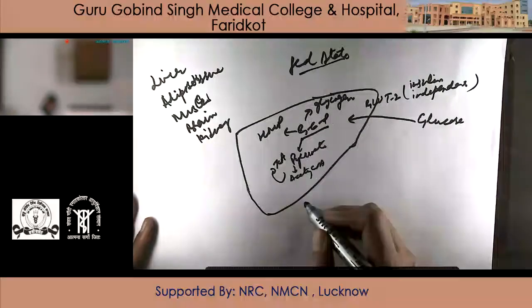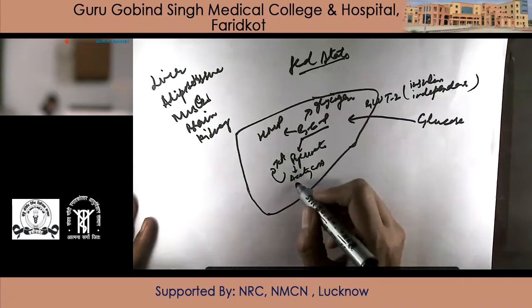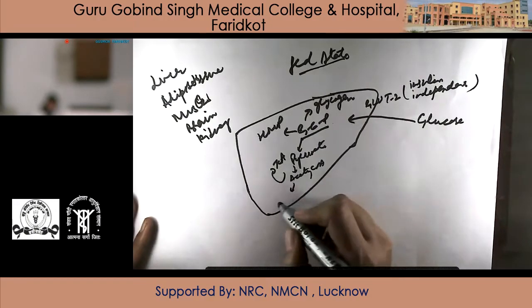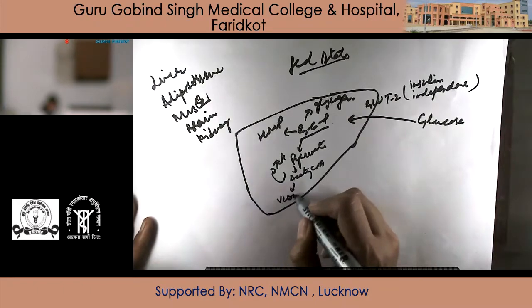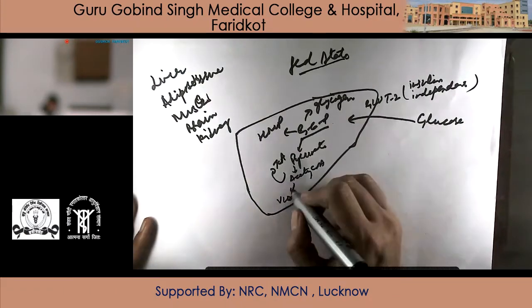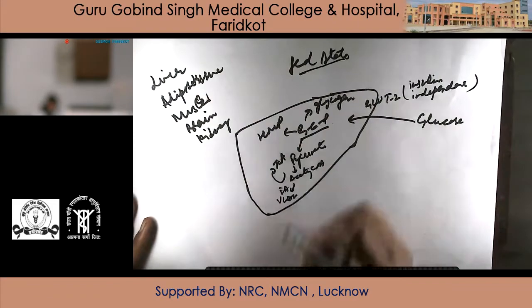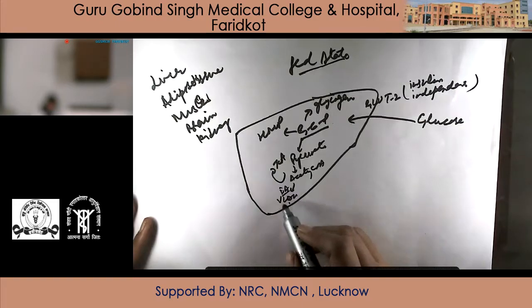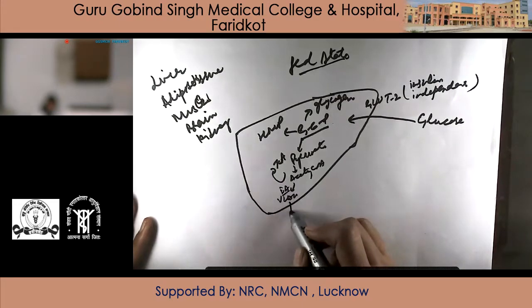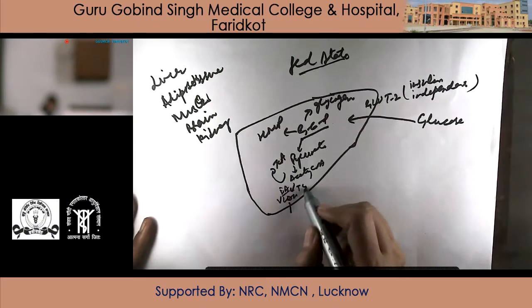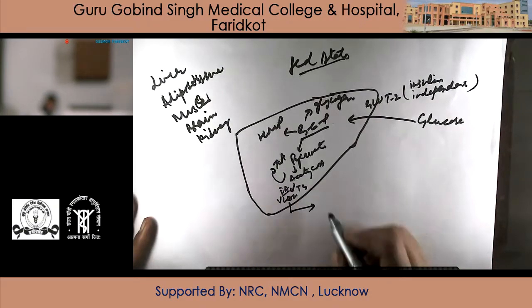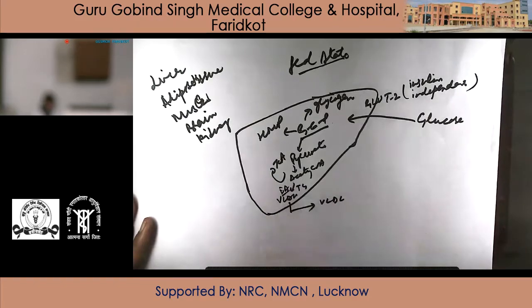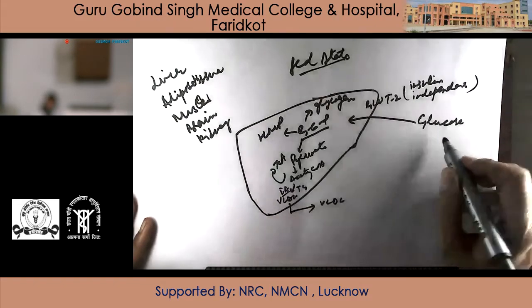From this acetyl coenzyme A, it is utilized for fatty acid synthesis, and then VLDL formation. Fatty acid synthesis is there, and from synthesis, it is VLDL which will be carrying this fatty acid or triglycerides to the blood. This is for glucose.